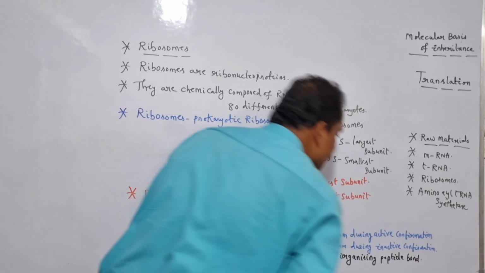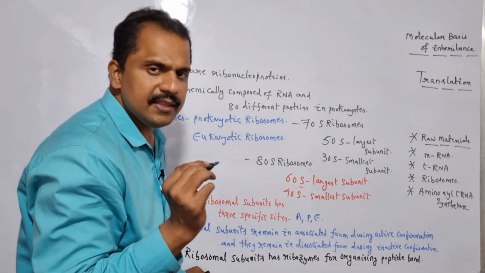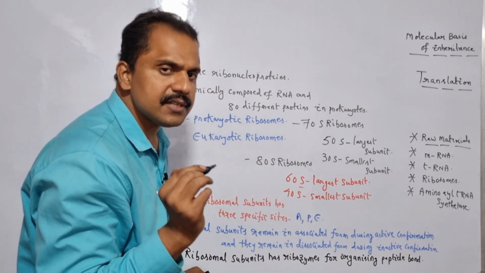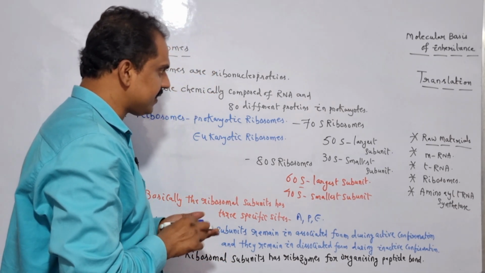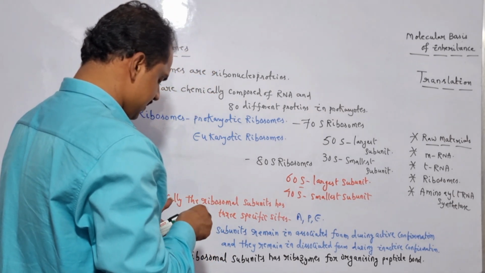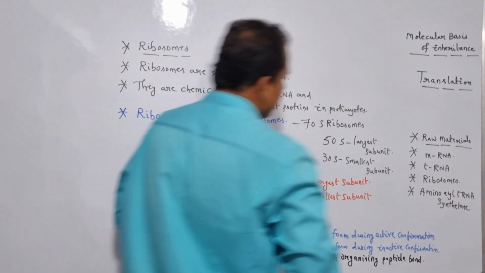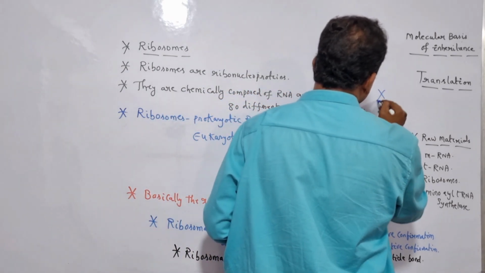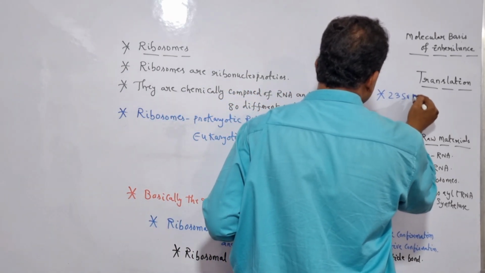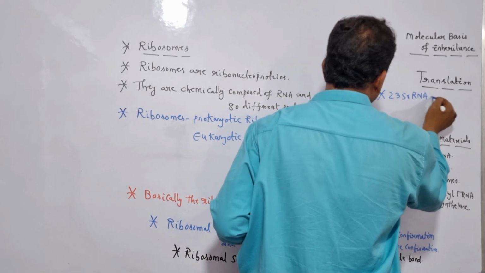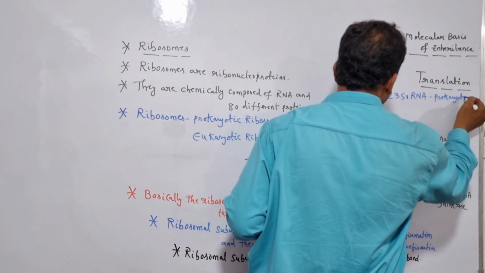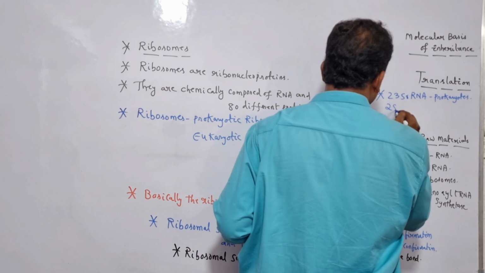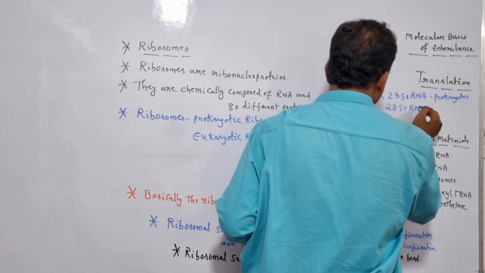And here these ribozymes are nothing but what? 23S rRNA in case of prokaryotes, whereas 28S rRNA in case of eukaryotes. So let me write it here. 23S rRNA in case of prokaryotes, and whereas 28S rRNA in case of eukaryotes.